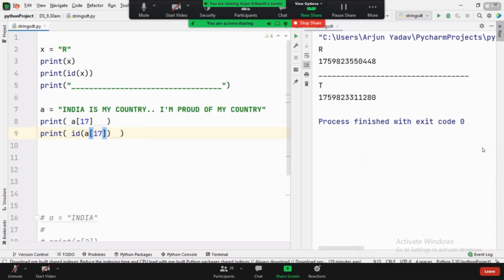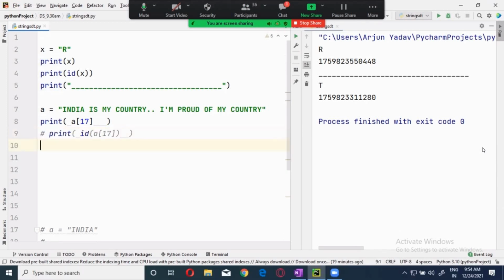Okay. Now let's print it first. Before printing the address, I will print it. Okay. I will copy this. One is 26. Second one is. Now, guys, what are the variables which are holding the R? X, A of 17, the variable name, A of 26, the variable name, and A of minus 2, the variable name.